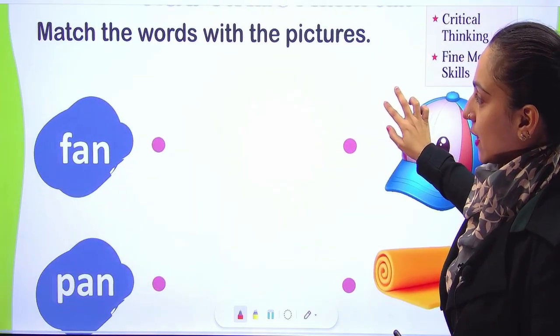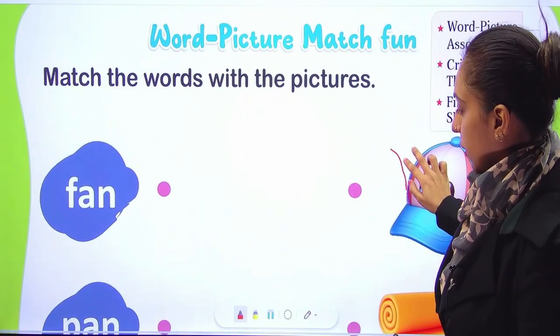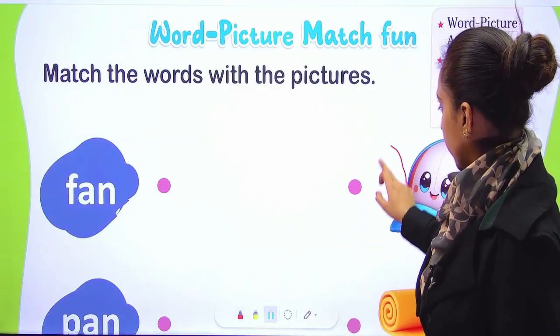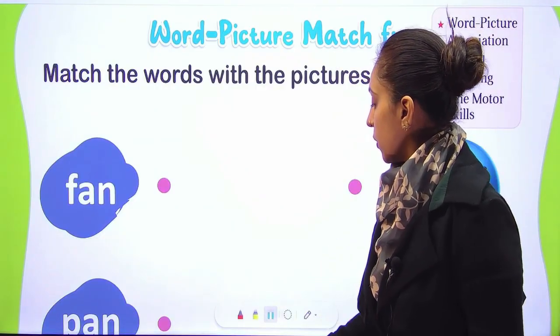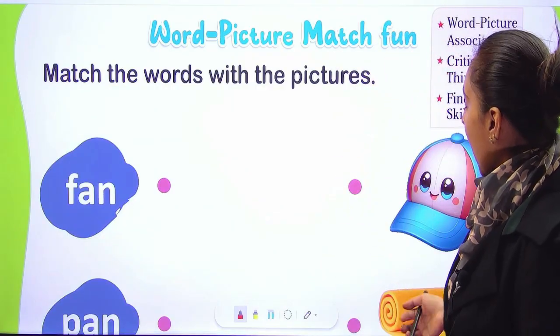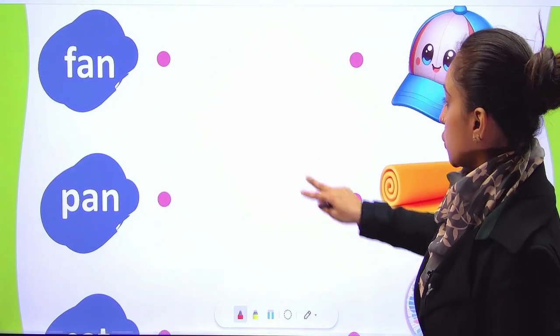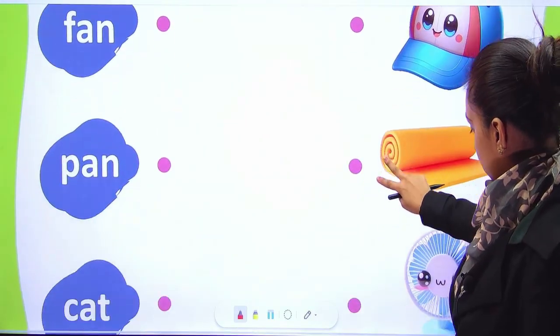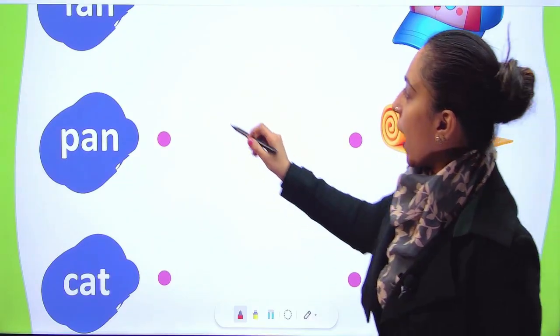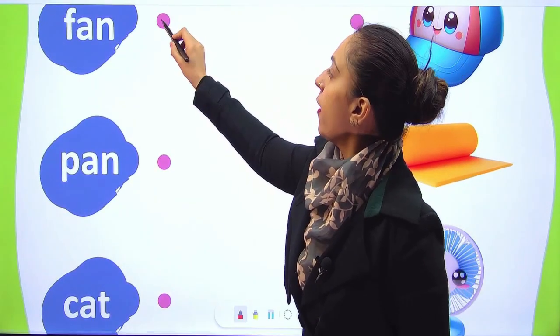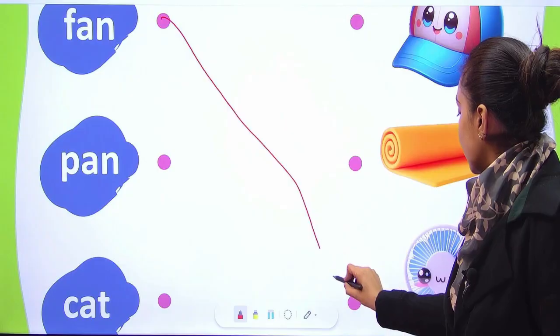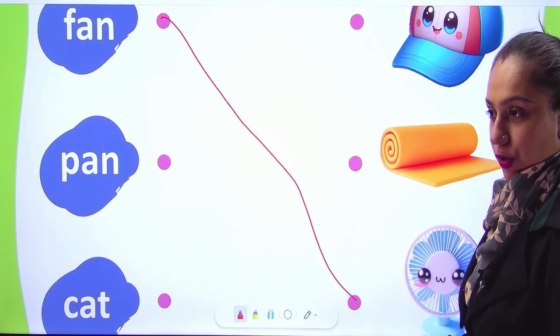Here is a small exercise. Let's do it together. We have to match the spellings, words, with their picture. So, F-A-N, fan. We are going to match fan with F-A-N, fan. You can see.